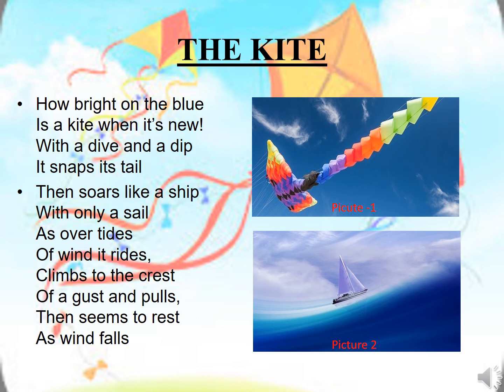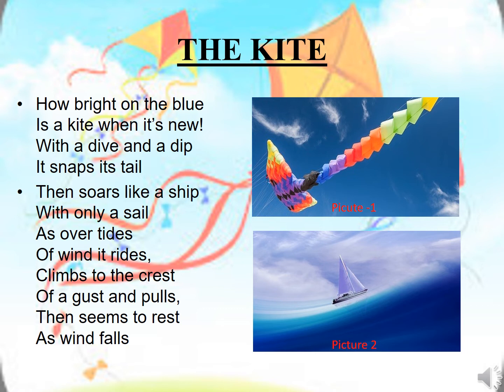Second, the word sail. Here the sail does not mean the movement of the ship or the boat. Rather, here the sail means the cloth of the ship. You can see in the second picture that is given here. Are you seeing the ship? The triangular shape from top to bottom is the cloth, which is the sail of the ship. Okay. As over tides of wind it rides, that means here the poet is interrelating the tides, which we call the motion of the water, with the wind.